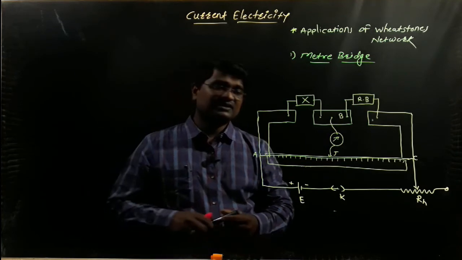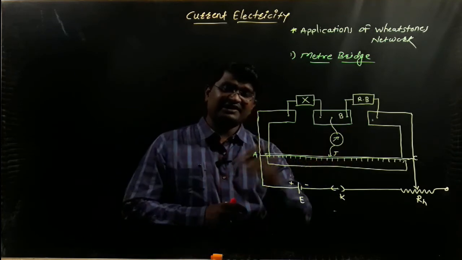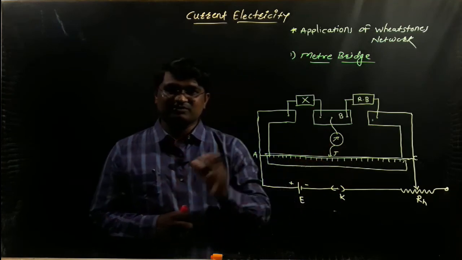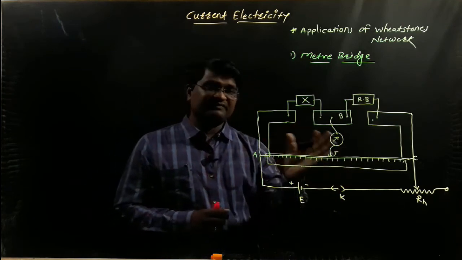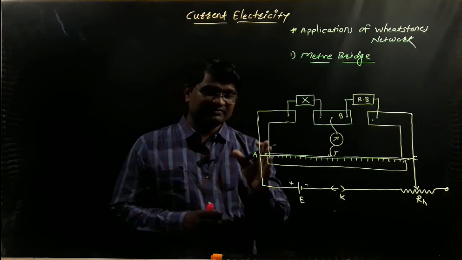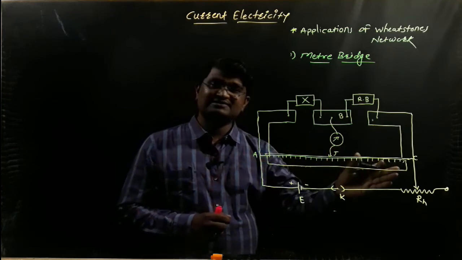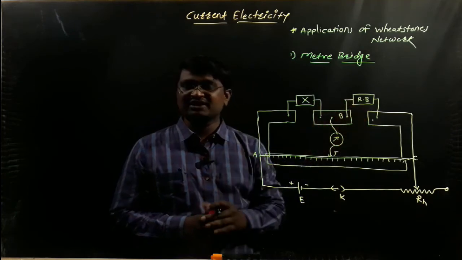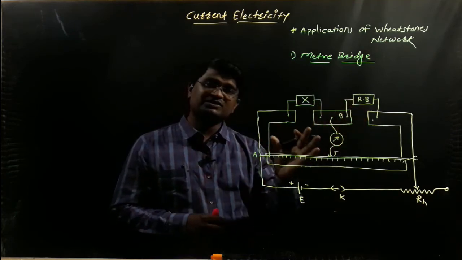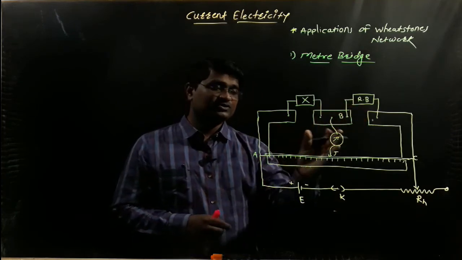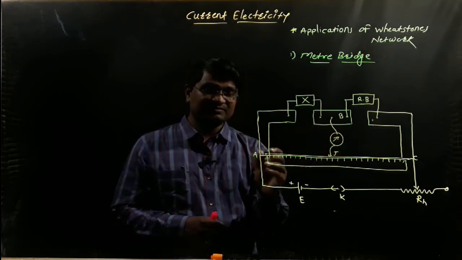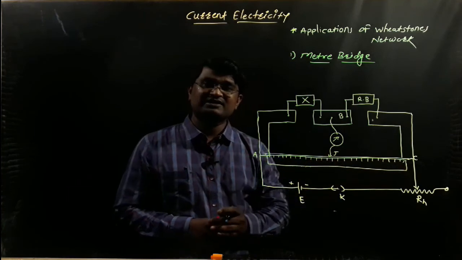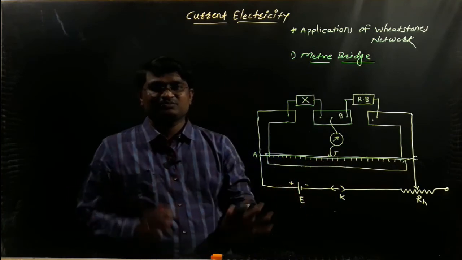If the deflection of the galvanometer is exactly opposite, it means that the connections of the circuit are proper. If the deflections are only on one side when the jockey touches at points A and C, just adjust the rheostat and the resistance in the resistance box and observe the deflection of the galvanometer. If the deflection is exactly opposite when the jockey touches at A and at C, then the connections are proper.